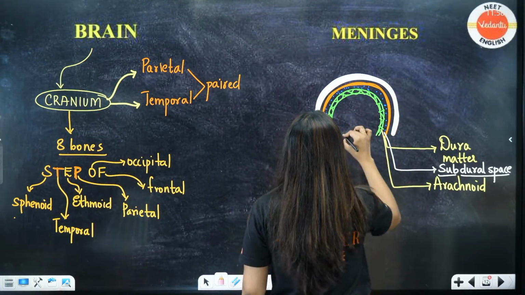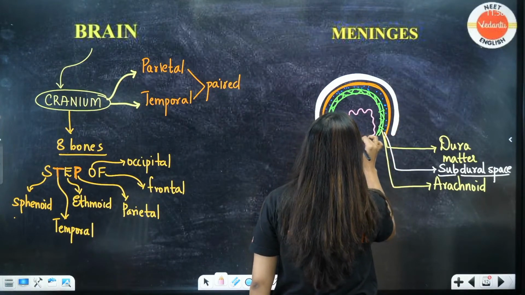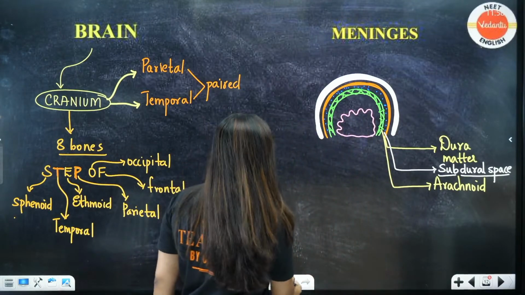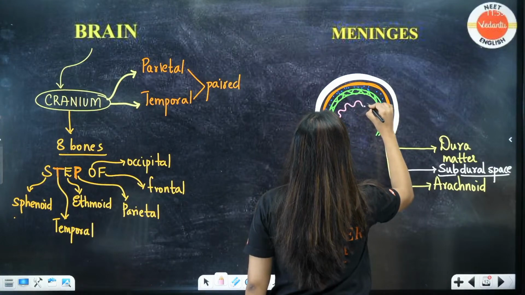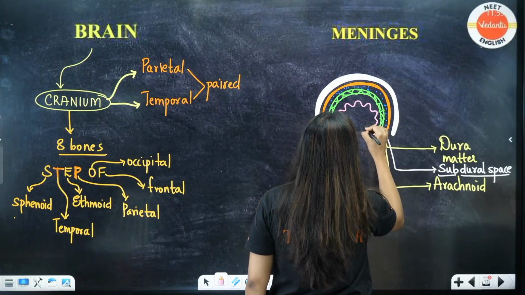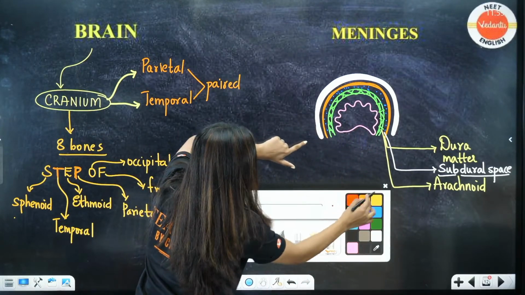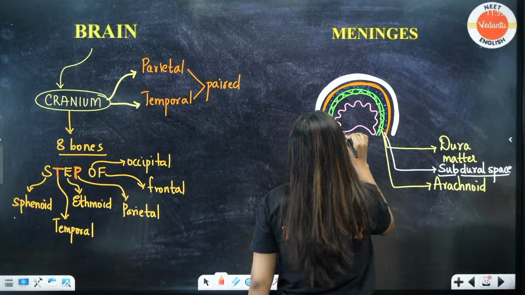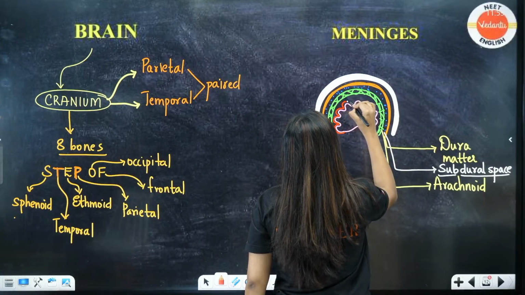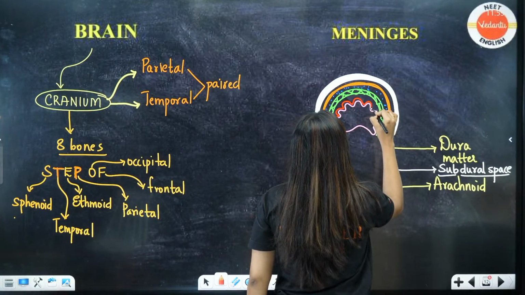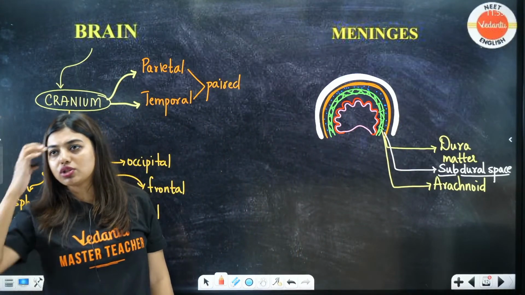If I draw the brain like this, it is wrong actually. I have to draw it like this. Okay, this is your brain, which does not look anything like a brain. On just top of the brain itself, your pia mater will be there. Very vascularized layer, very vascularized. Very close to the brain.